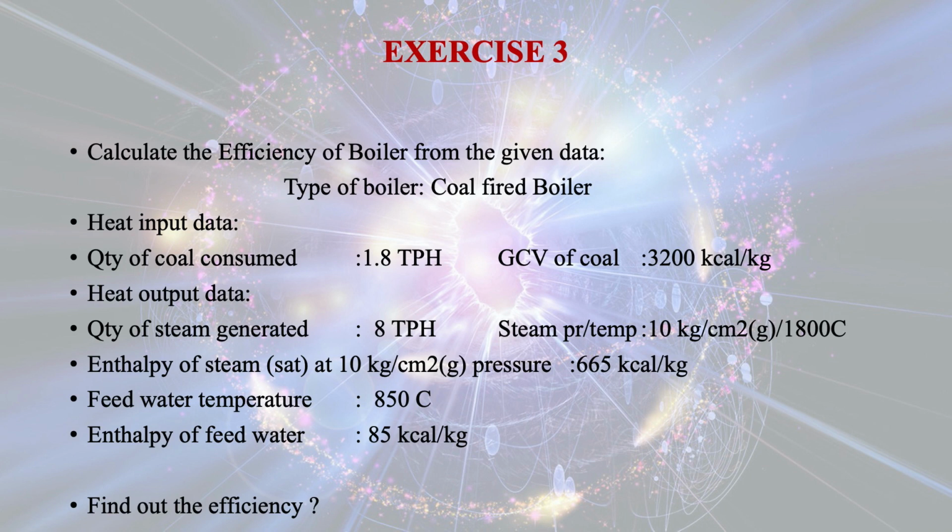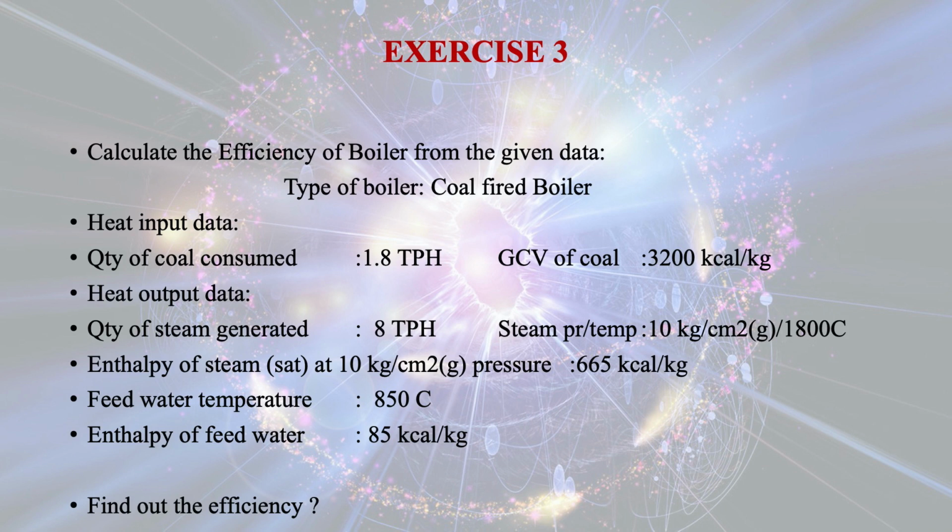The type of boiler is given as a coal-fired boiler. Heat input data, that is the quantity of coal consumed, is 1.8 tons per hour. GCV means gross calorific value of coal, which comes out to be 3200 kilocalorie per kg.